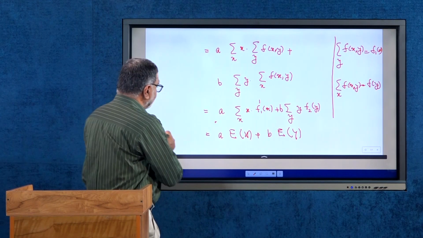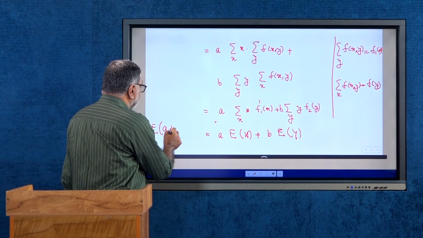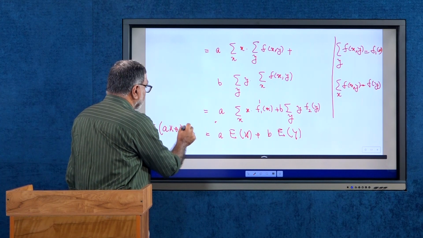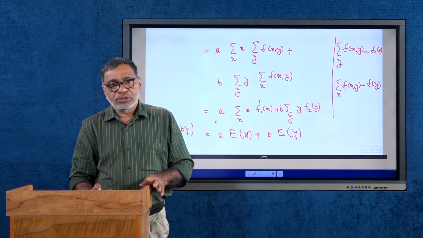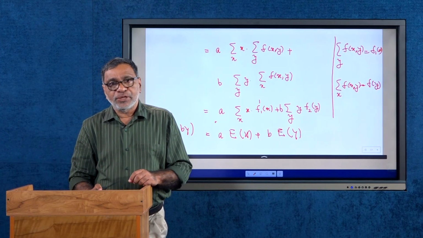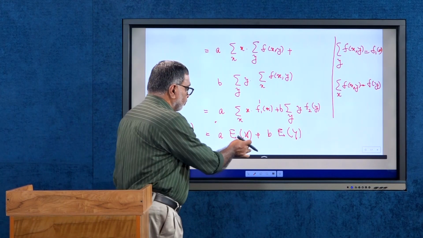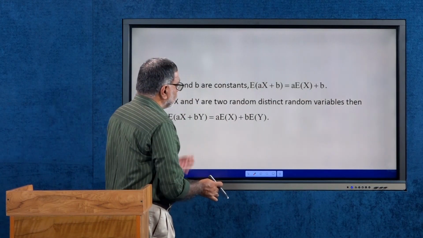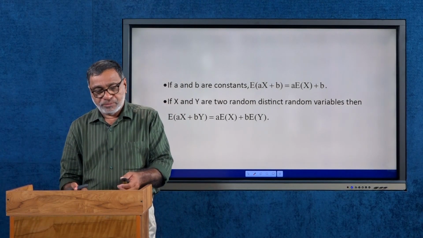So, we established expectation of ax plus by, that is linear combination of two random variables, is equal to a into expectation of x plus b into expectation of y. So, this is the second property of the expectation.